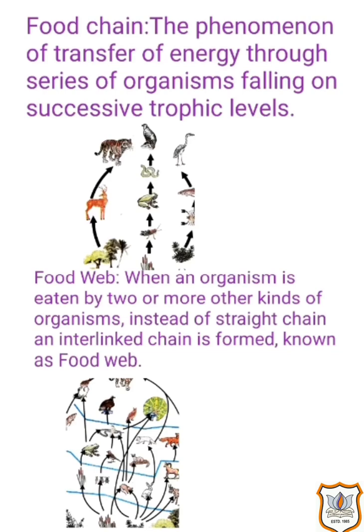Now the next is food web. What is food web? When an organism is eaten by two or more other kinds of organisms, instead of a straight chain, an interlinked chain is formed, known as food web. Here in the diagram we can observe that one organism is eaten by two or more organisms, or commonly we can say a food web is a collection of different food chains in one order.